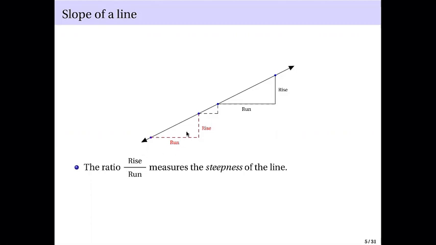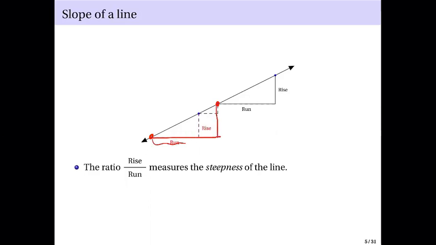So you have several rise over runs. If these points lie on the same line, you calculate the ratio rise over run, and whatever 2 points you get, the ratio will remain the same. Even if I consider this point here and this point here, I'll have this right triangle here.